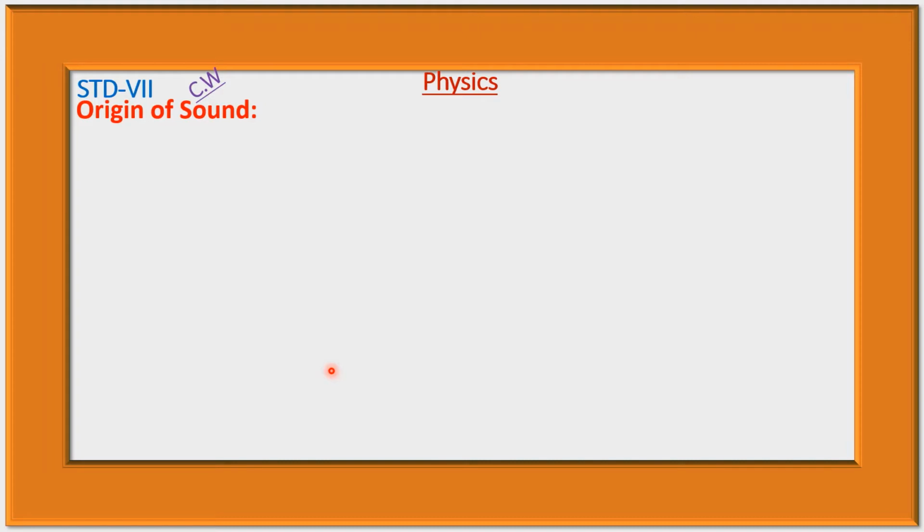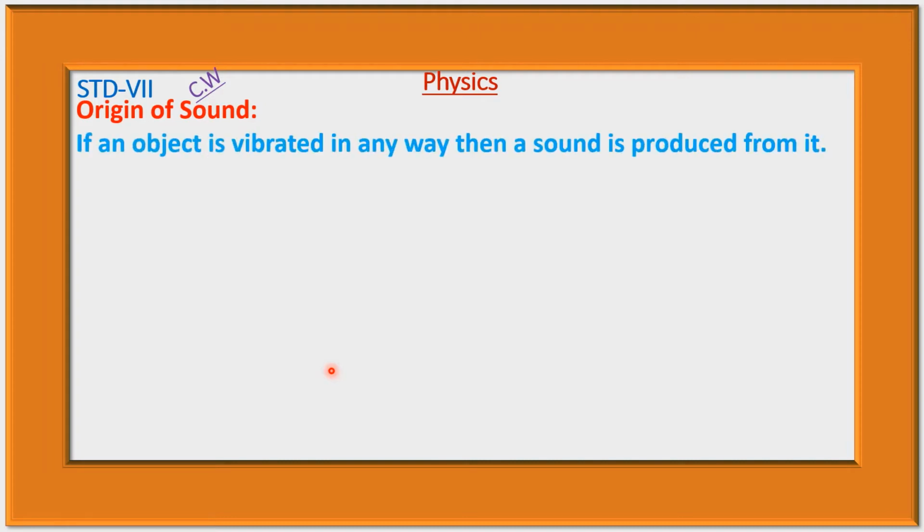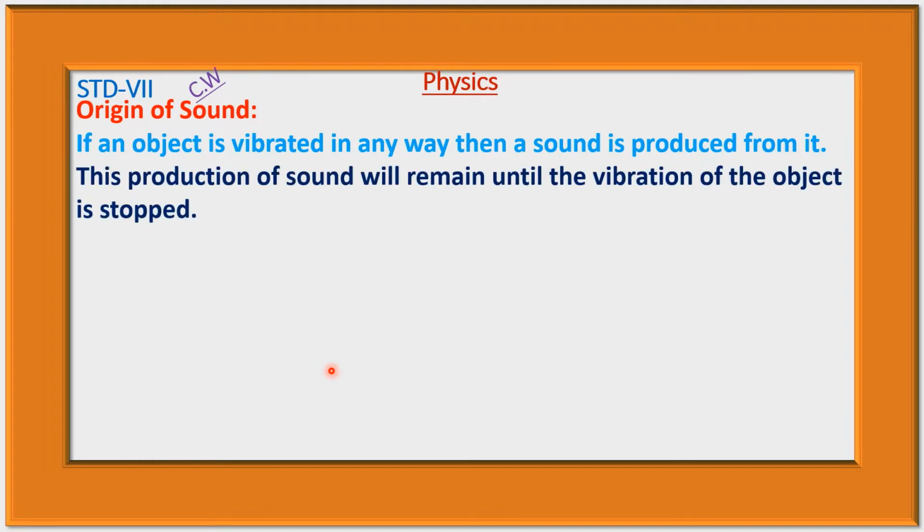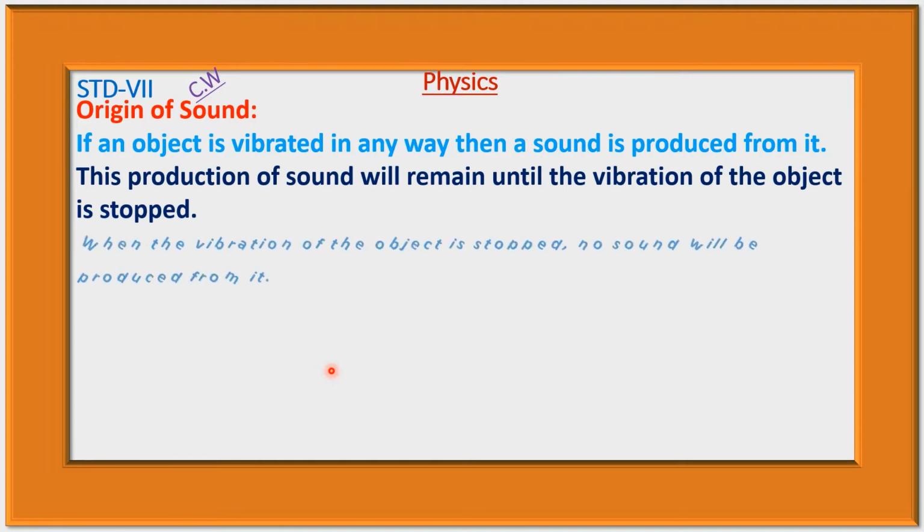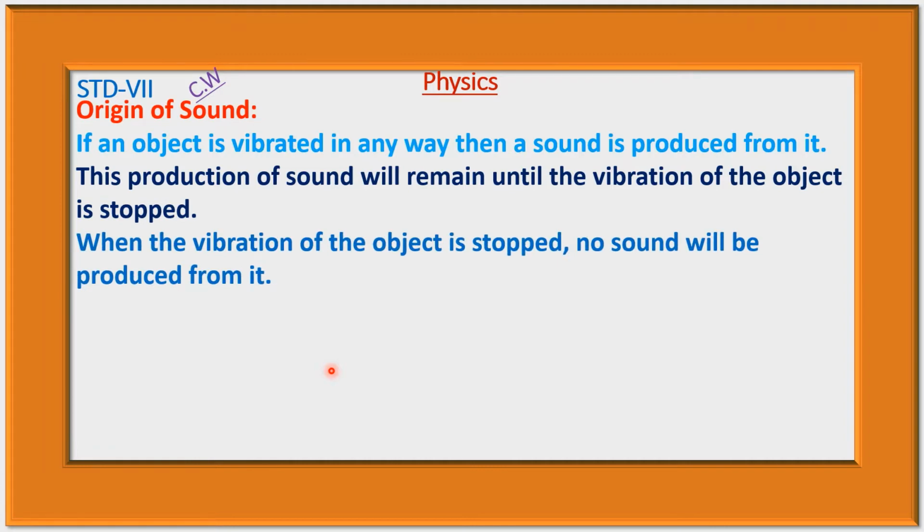Now, origin of sound. If an object is vibrated in any way, then a sound is produced from it. That is, if we strike an object by something, then a sound will be produced from it. That is, if we vibrate an object in any way, then it will produce sound. This production of sound will remain until the vibration of the object is stopped. When the vibration of the object is stopped, no sound will be produced from it.